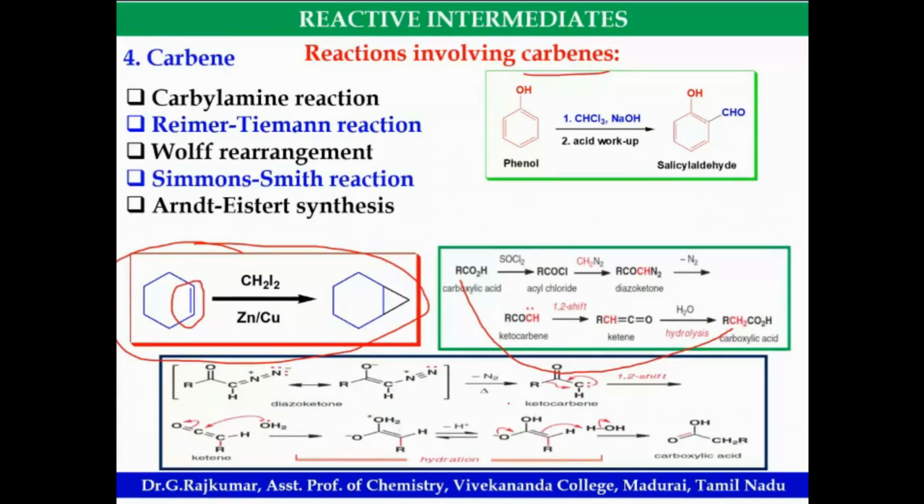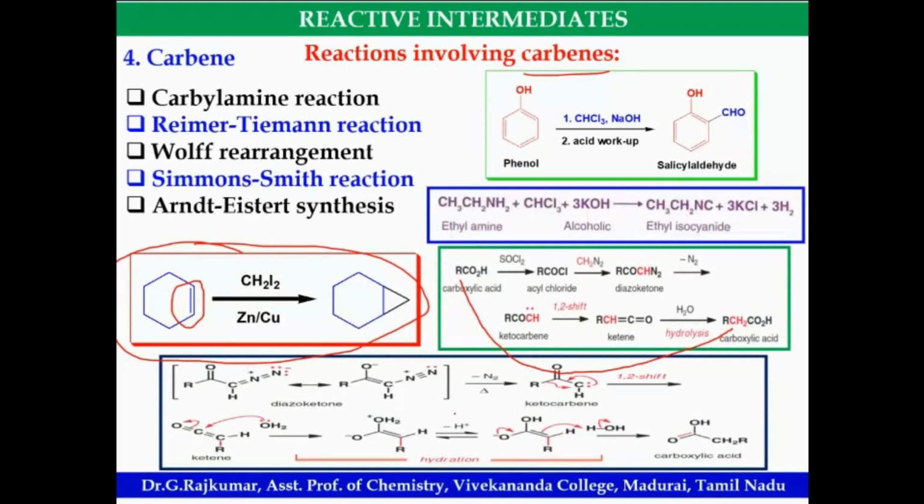And this is the Wolff rearrangement. Last one, alpha diazoketone. And this is the carbylamine reaction. A primary amine will undergo the carbylamine reaction in the presence of chloroform and an alkali. In all of these, a carbene intermediate is formed. Naveen Rajendran, yeah, I'll explain the difference between Fischer and Schrock carbene. Okay, after finishing this, I'll make a separate slide and explain.